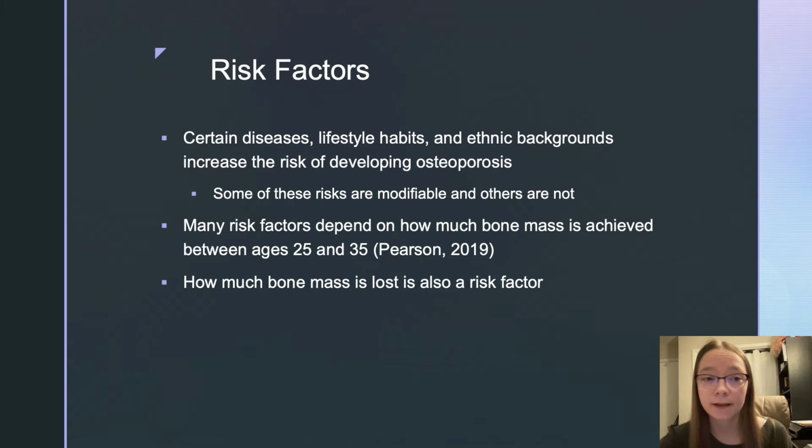There are several risk factors for developing osteoporosis. Certain diseases, lifestyle habits, and ethnic backgrounds increase the risk of developing this disease. Some of these risks are modifiable and others are not. So many risk factors depend on how much bone mass is achieved between ages 25 and 35. How much bone mass is lost is also a risk factor.